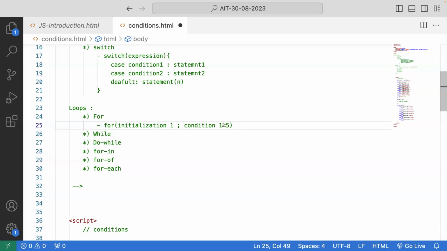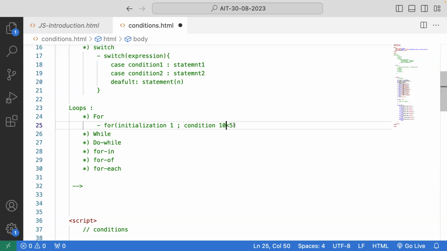But if I just give 10 less than 5, what will it do? It is false, right? But again, I need to check until it becomes true. So what I need to do is change this value again. If I want to do that, how can I do that? It is for getting false and stopping here.